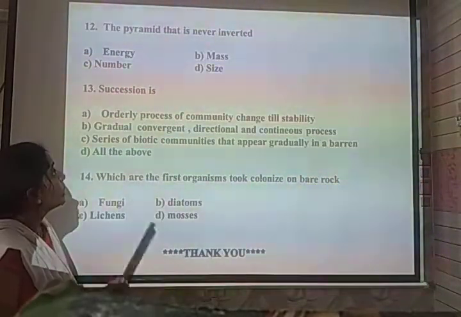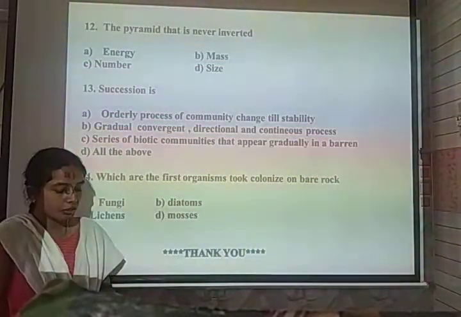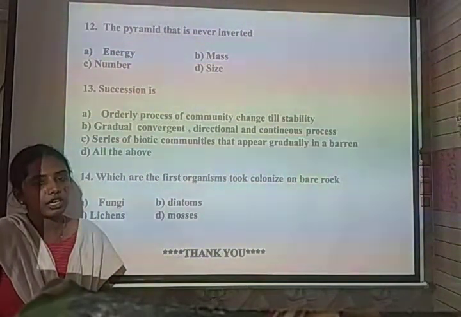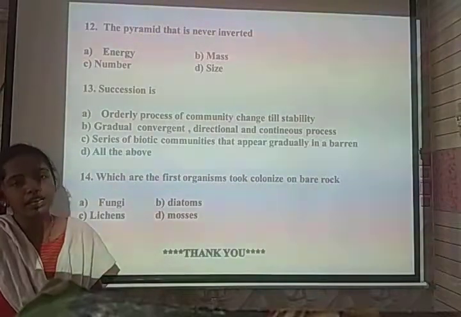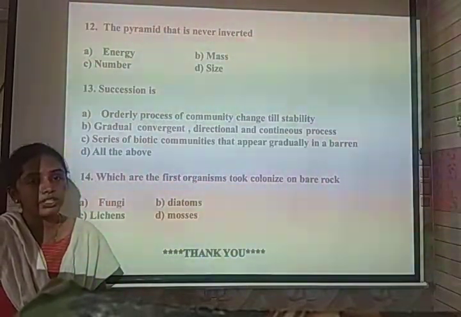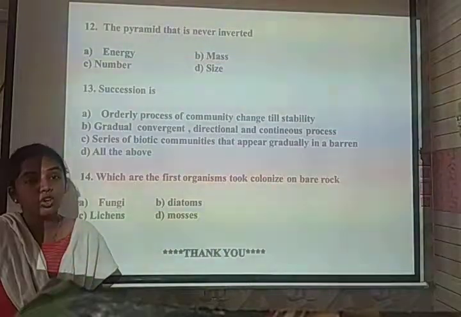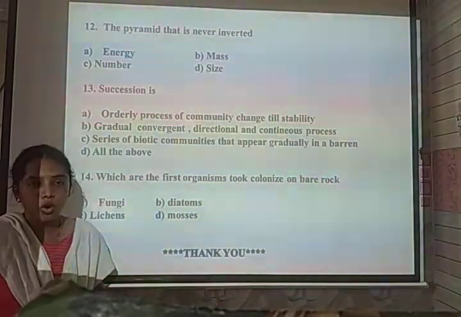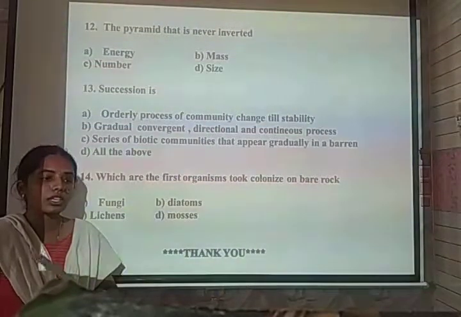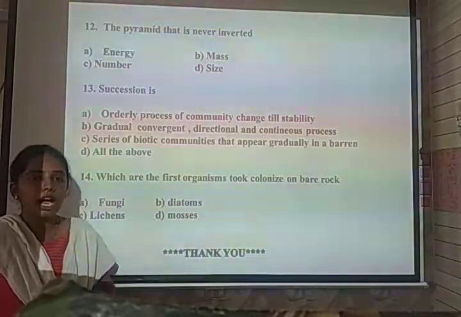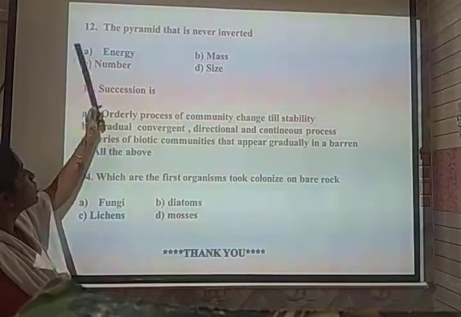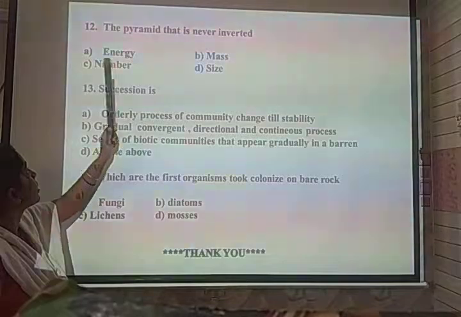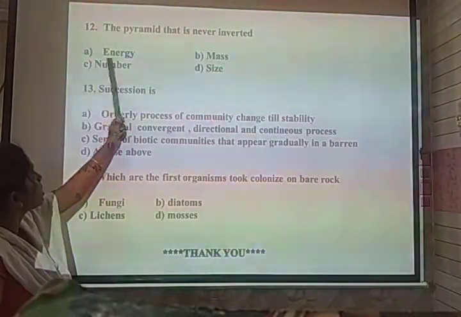So next one, the pyramid that is never inverted. The pyramid of number and the pyramid of biomass are both given as examples that can be upright and inverted. But the pyramid of energy is usually not inverted; it is always upright, because the flow of energy in the form of food molecules goes from lower level to higher level in a unidirectional manner. So the pyramid of energy is never inverted. The correct option for the 12th question is energy.